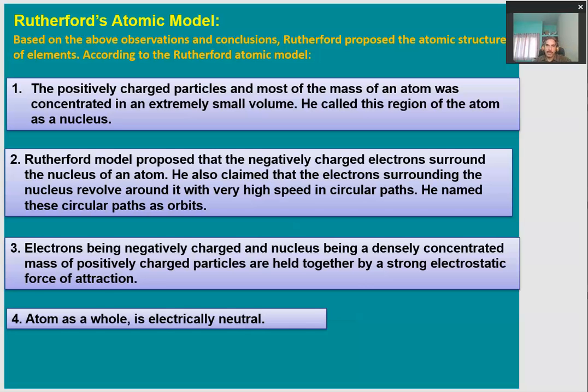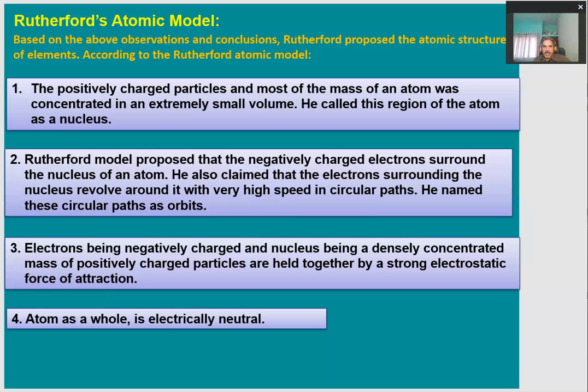experiment. Second, the Rutherford model proposed that the negatively charged electrons keep on revolving around this positively charged nucleus, right? These electrons keep on revolving with very high speeds in circular paths. Rutherford gave these circular paths the name orbits. He said that an electron can take any circular orbit in which it can revolve around the nucleus at very high speed. So this was the second thing which Rutherford proposed.